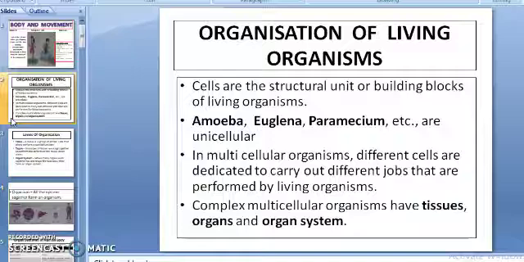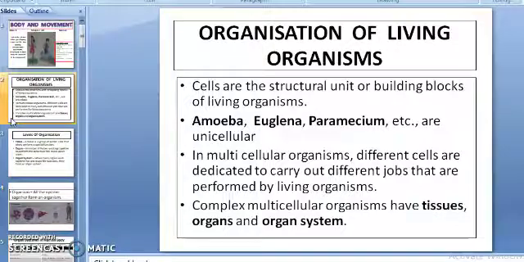Amoeba, Euglena, Paramecium, etc. These are all unicellular animals. In these animals, a single cell performs all the life processes. But in case of multicellular organisms, the body is formed of a large number of cells. Different cells are dedicated to carry out different jobs that are performed by living organisms. Complex multicellular organisms have tissues, organs, organ systems in their bodies.